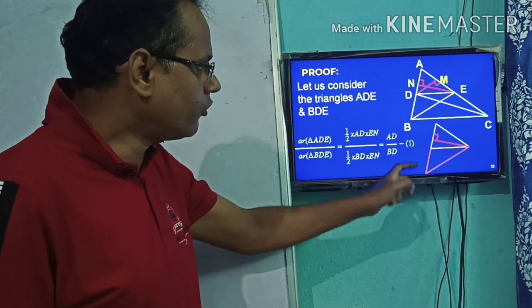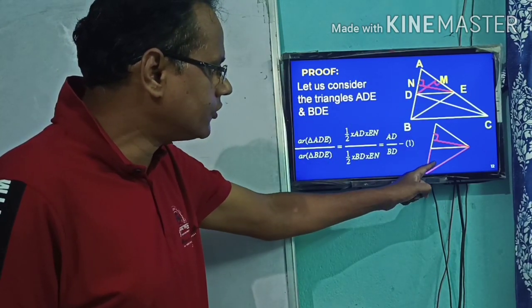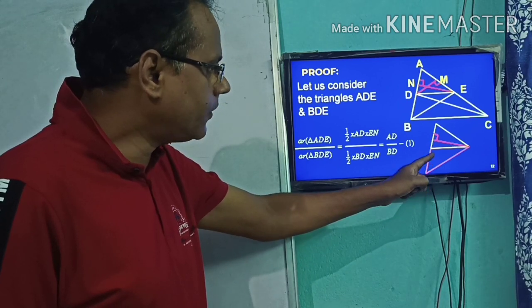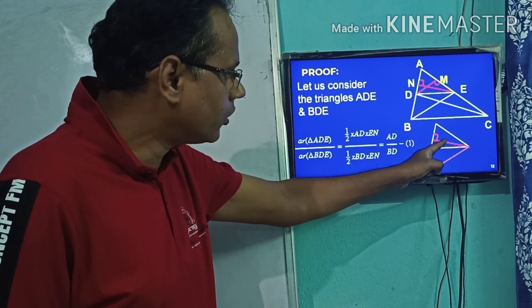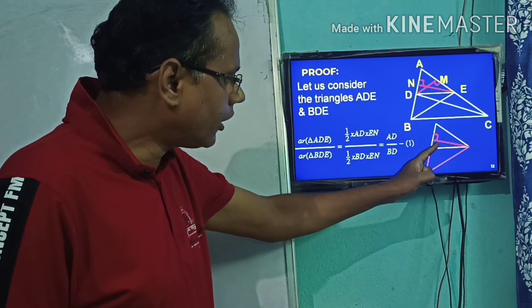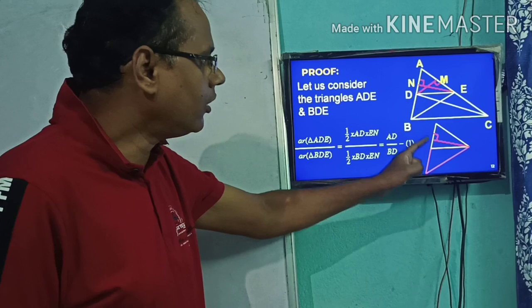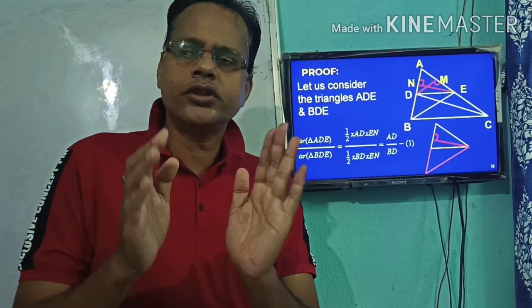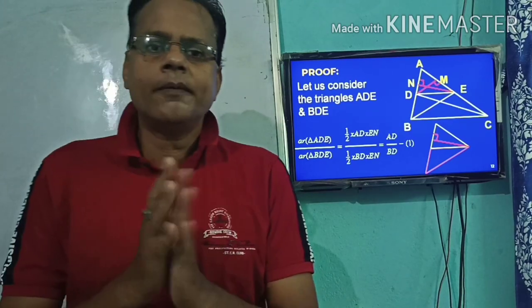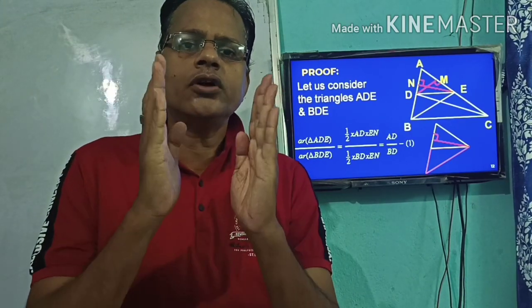In the same way for BDE, as it is an obtuse angle triangle, the same altitude EN will also be the altitude of triangle BDE, and we get equation 1. So this is your step 1. Up to this is step 1.